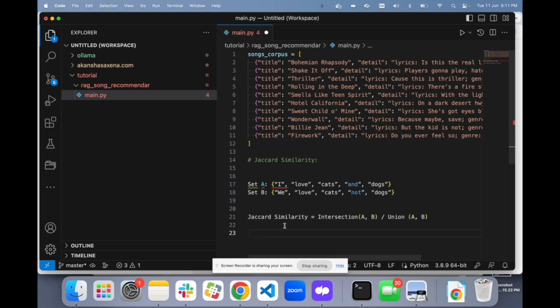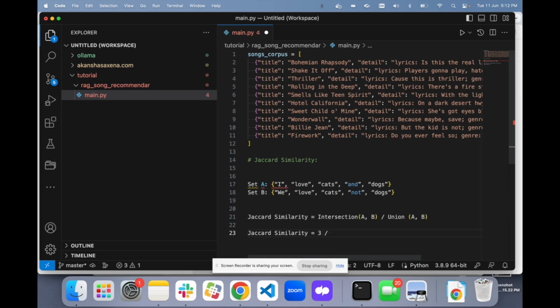So which words are coming in both the sets? Love is coming, cats is coming, and dogs is coming, right? So three words are coming in both the sets: love, cats, and dogs. So the intersection is going to be 3.